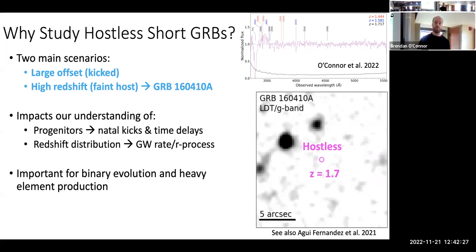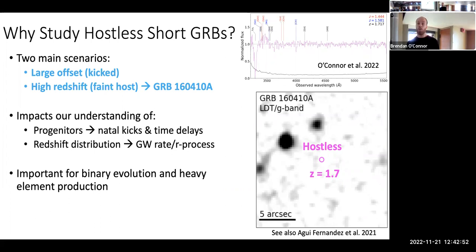So we know it formed in a pretty dense environment because the afterglow emission itself displays Lyman alpha, which means it was in a pretty dense environment, but there's no galaxy that we see. So this is a really good example of an observationally hostless gamma ray burst, which actually occurred within a galactic environment. And it leads us to question whether or not there's other examples like this that exist.